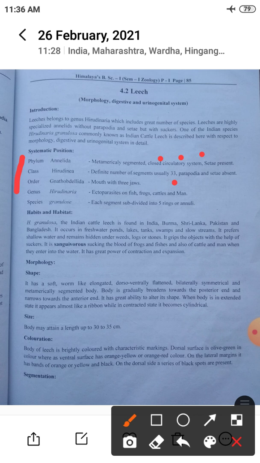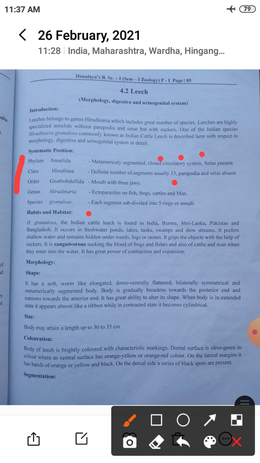Next, order Gnathobdellida, means mouth with 3 jaws. Genus Hirudinaria. Hirudinaria means what? Ectoparasites on fish, means they suck on fish. What do they suck? They suck the blood of frogs, cattle and man. Species granulosa. Granulosa means each segment is subdivided into 5 rings, which are also called annulae.